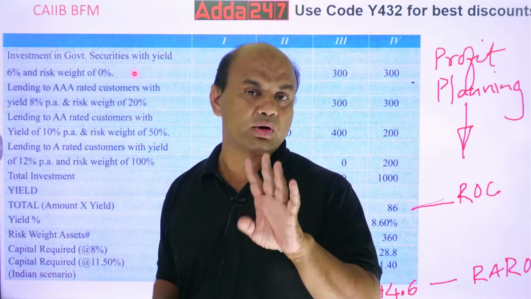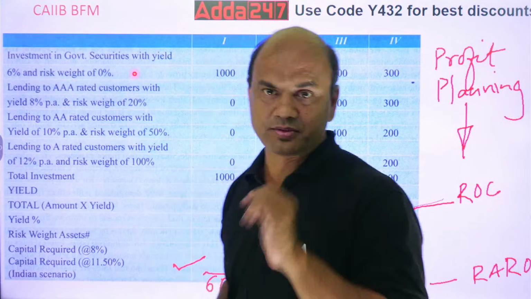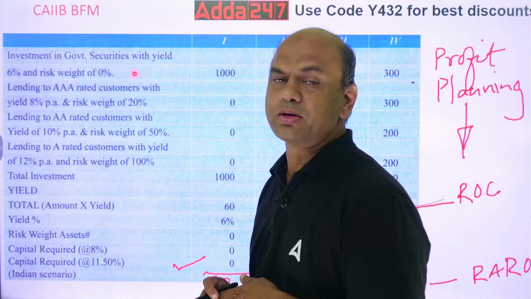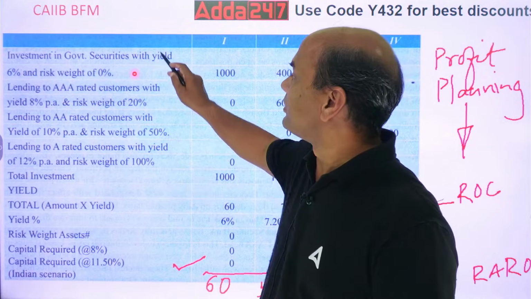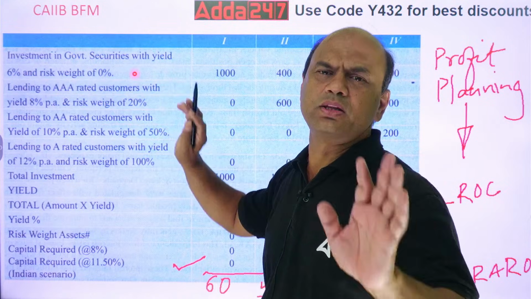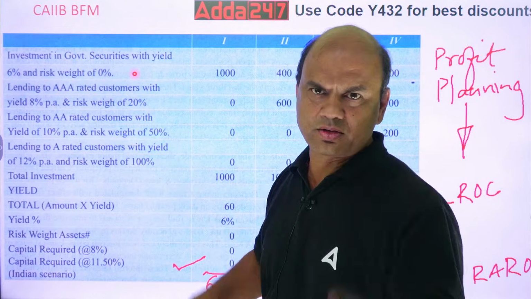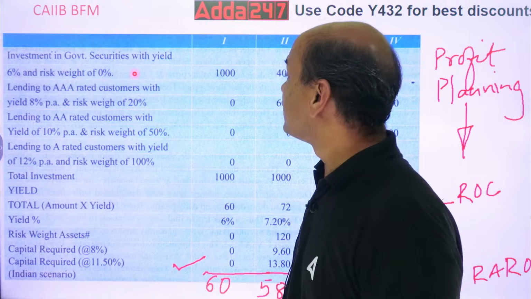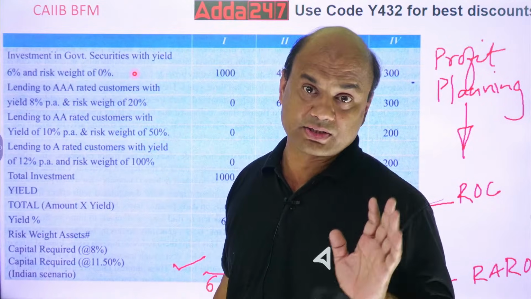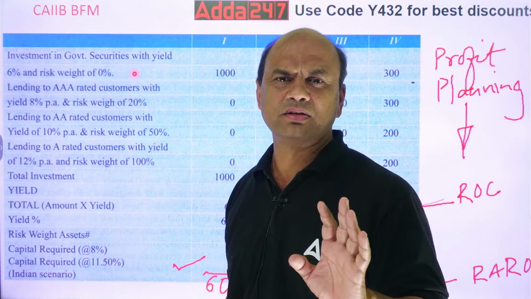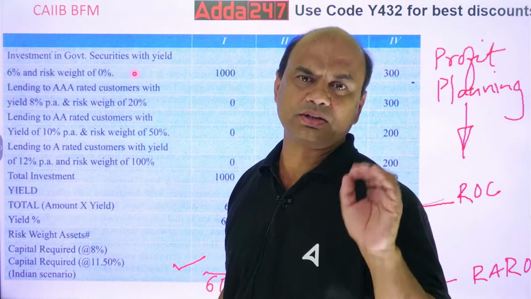So now there are 4 cases. Case number 1, you are investing the full 1000 rupees in government securities. Government securities means central government securities, which means risk is 0%.